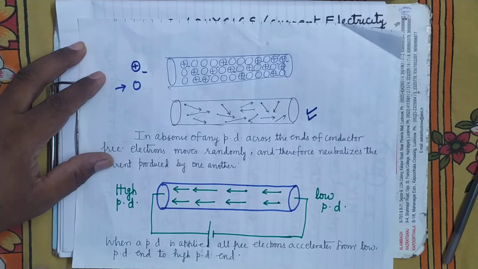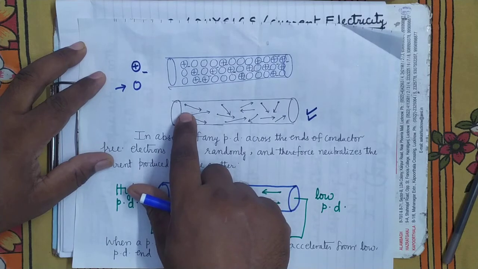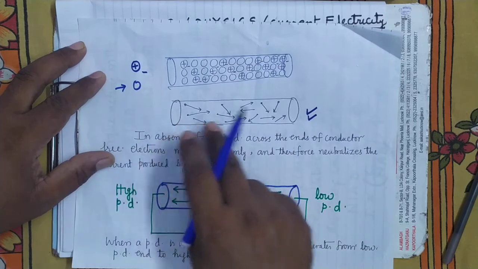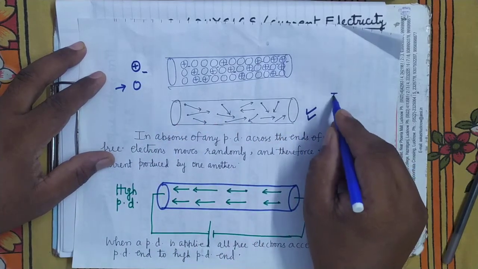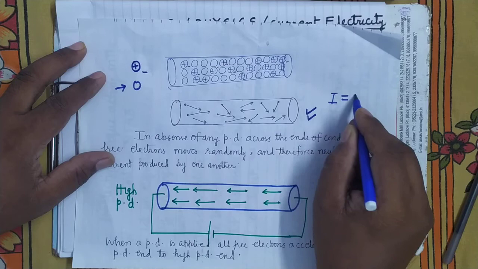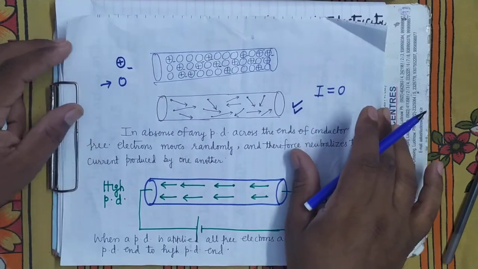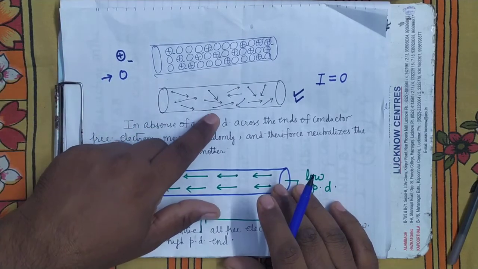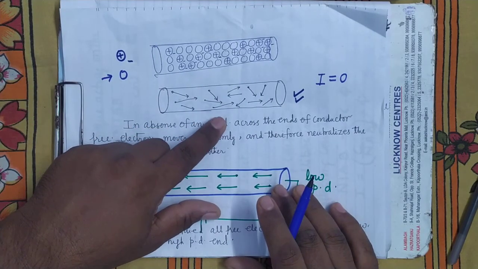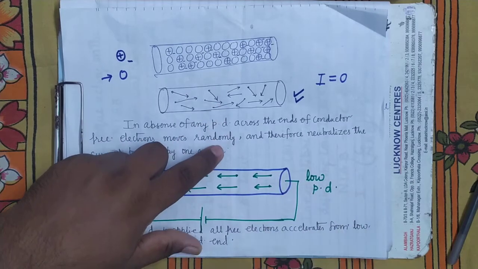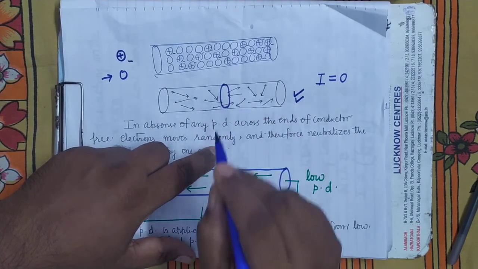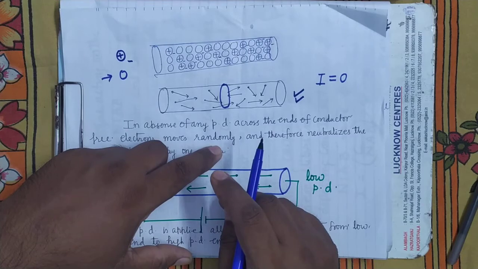So what will happen? The current produced by one electron will be neutralized by the other electrons. And what will be the net current in the conductor? There will be no net current in the conductor. Why? Because the free electrons are moving randomly. They are not moving in a definite direction. In other words, we can say that an equal number of electrons are crossing any cross section in a given time.